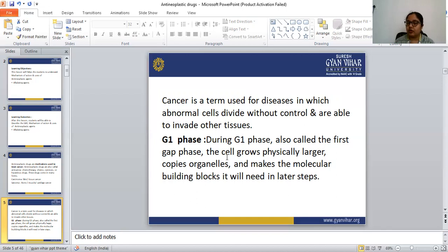So you have to learn this much: in the G1 phase, the cells prepare for DNA synthesis. That is the main thing that happens in the G1 phase.